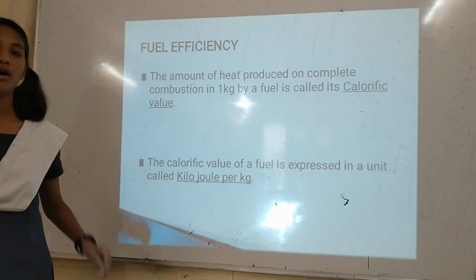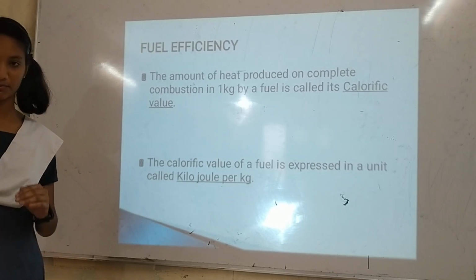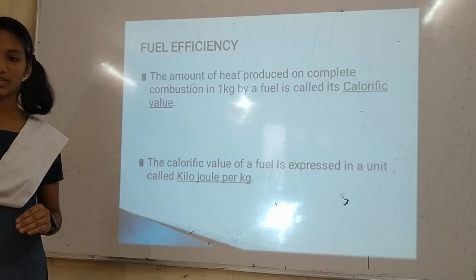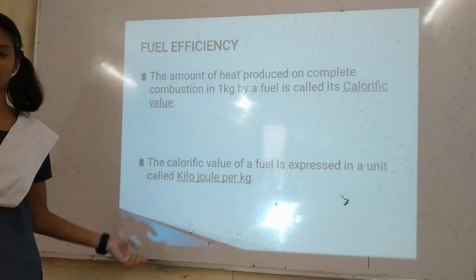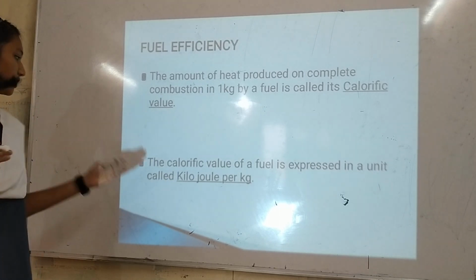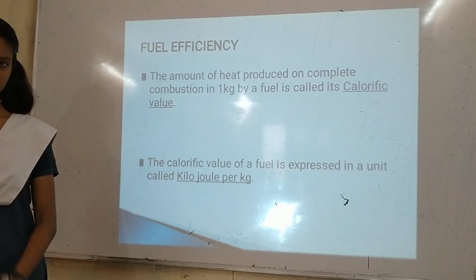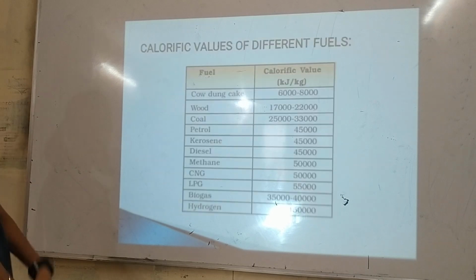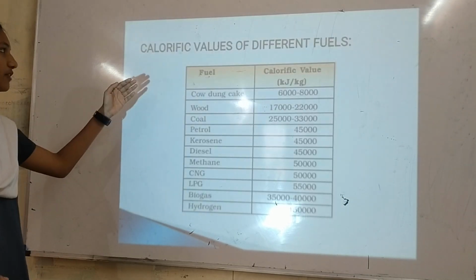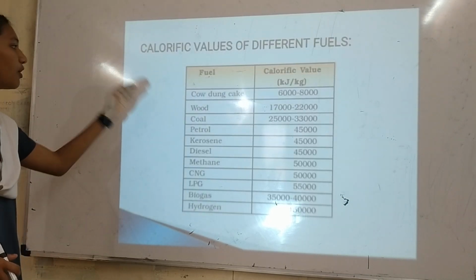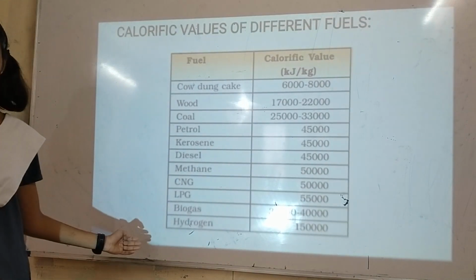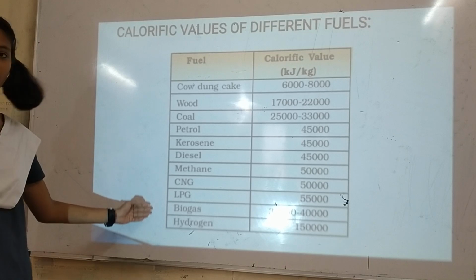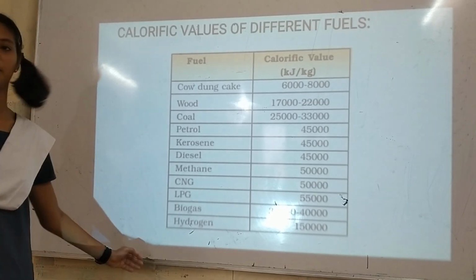Fuel efficiency. The amount of heat produced by complete combustion of 1 kg of a fuel is known as its calorific value. The calorific value of a fuel is expressed in a unit called kilojoule per kg. These are the different calorific values of different fuels: cow dung cake, wood, coal, petrol, kerosene, diesel, methane, CNG, which is known as compressed natural gas, LPG, known as liquefied petroleum gas, biogas, and hydrogen.